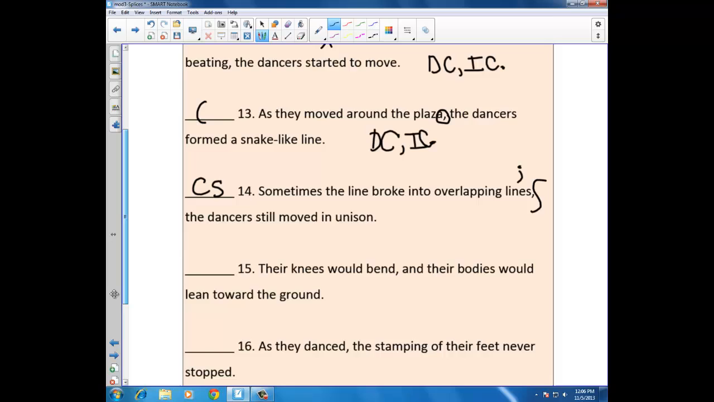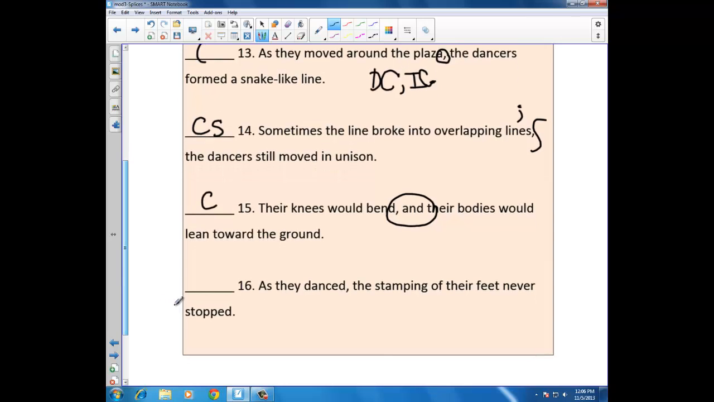Their knees would bend and their bodies would lean toward the ground. I hope you're picturing this as we read through these sentences. Here they are dancing away, comma, and joining together, keeping the action flowing. That is a correct sentence. As they danced, the stamping of their feet never stopped. We have a dependent clause coming first, a comma, followed by an independent clause. This is a correct sentence.